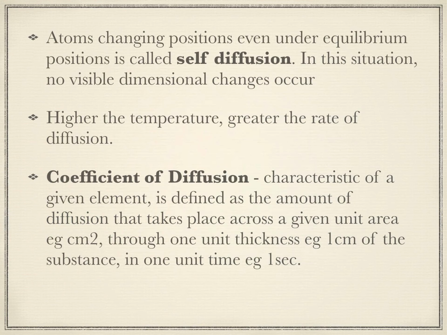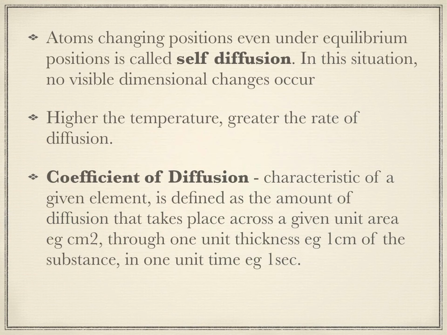Now what is coefficient of diffusion? It is a characteristic of a given element and is defined as the amount of diffusion. Now imagine one atom undergoing diffusion across a given unit area, for example in centimeter square, through 1 unit thickness, that is in centimeters, in 1 unit time, that is in seconds.